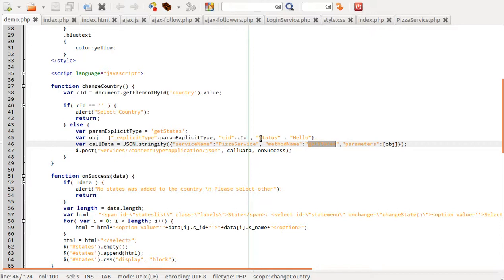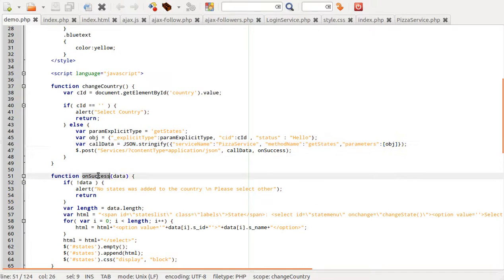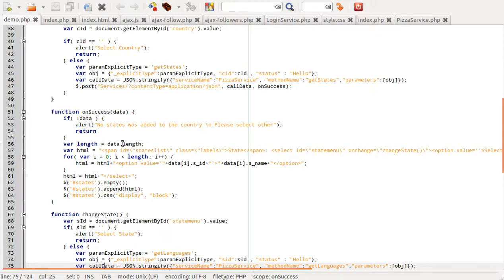You can see the value. We are passing the ID of the country as an object, and we are checking whether the value is present or not, and then we are retrieving from the DB and returning as an array, fetch array, and on success data. This is the function, and here we are checking the data. If data length is greater than zero, then we are adding the options in the drop down.